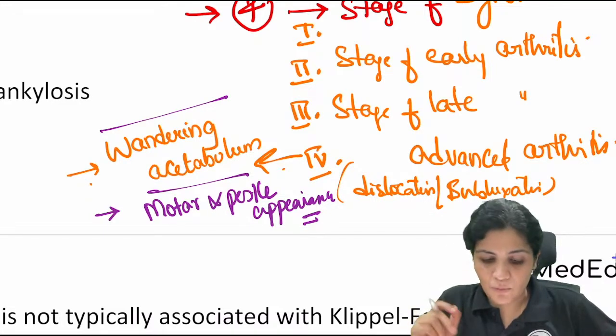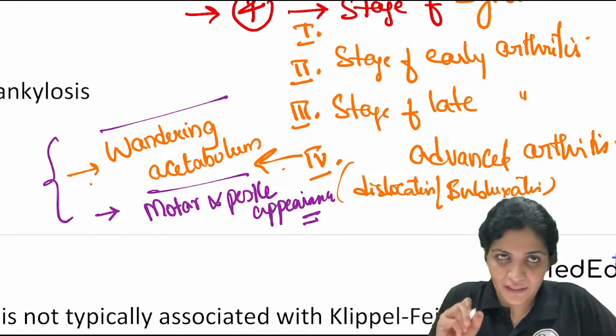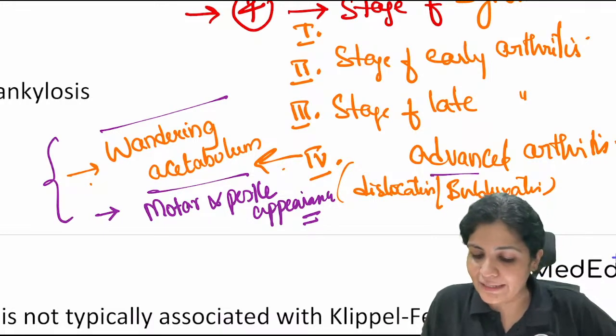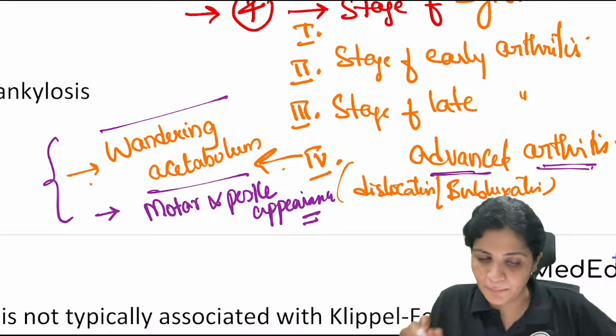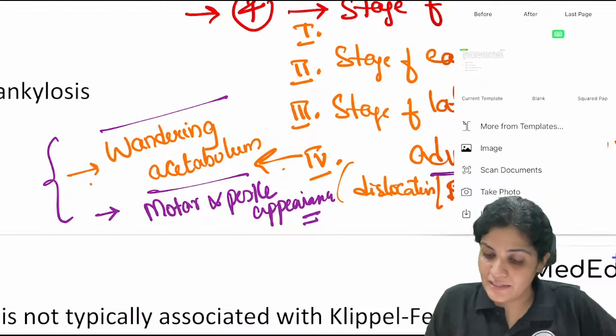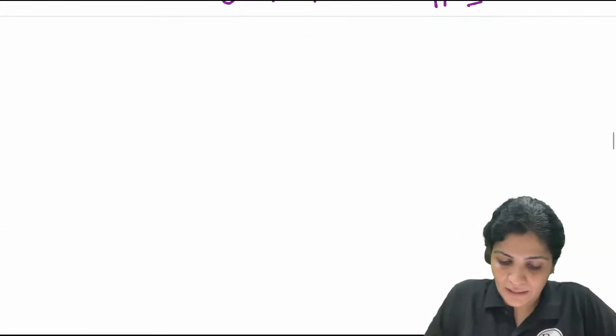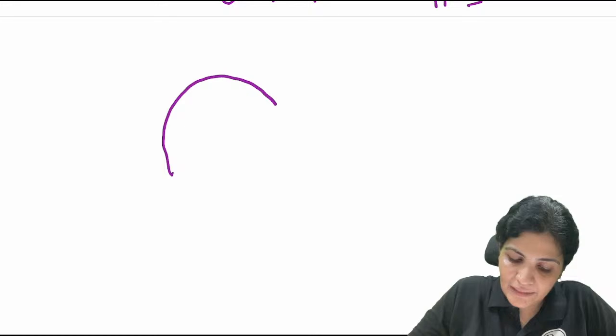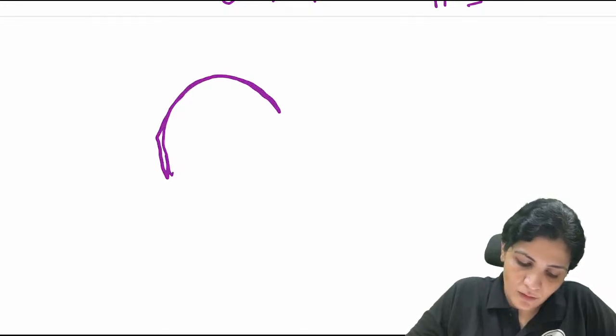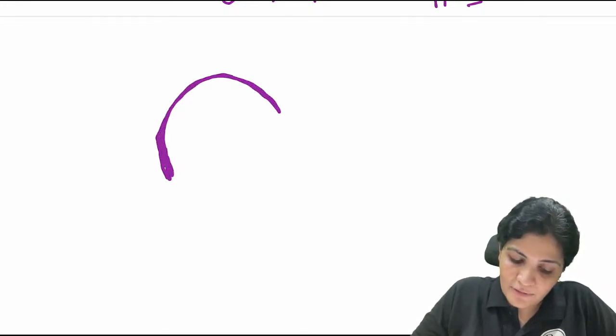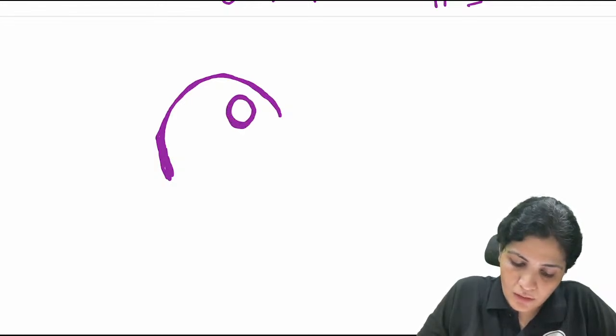Mortar and pestle appearance and wandering acetabulum are these two important features which we usually see in advanced arthritis in case of TB hip. So what is this wandering acetabulum? Whenever there is TB hip, the acetabulum is like this and the head becomes so small.